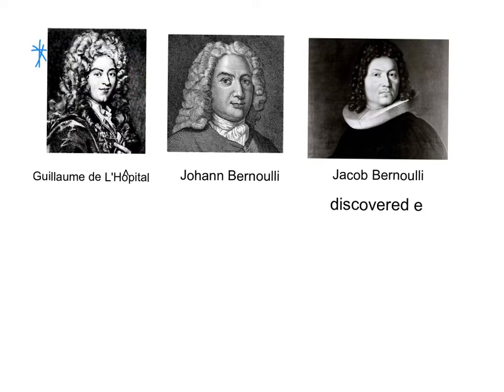But he sold it to L'Hopital. He's like, I'm going to get my money. So it's called L'Hopital's rule, but L'Hopital didn't actually create it. Johann did. Now, the funny thing is, when L'Hopital died, Johann was like, oh, hey guys, I actually made this. And everyone was like, no, you're the dumb Bernoulli, that's not real. And I think it wasn't until after Johann died that they found out that Johann Bernoulli really was smart and just as good as Jacob, even though Jacob was known as the number one Bernoulli brother.